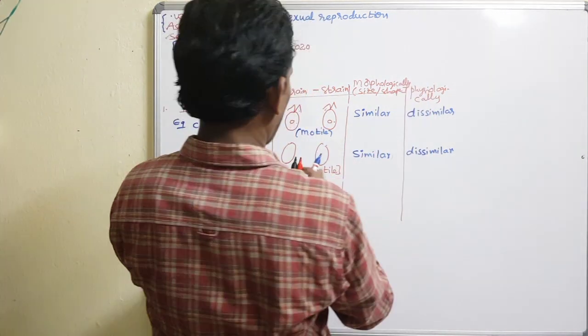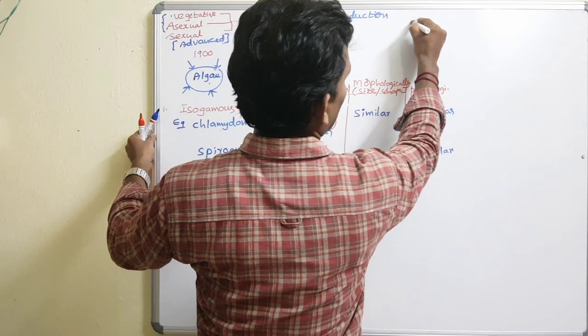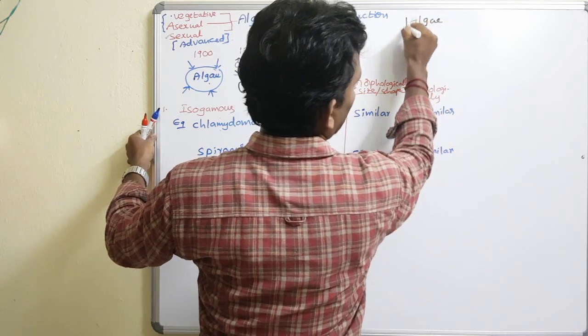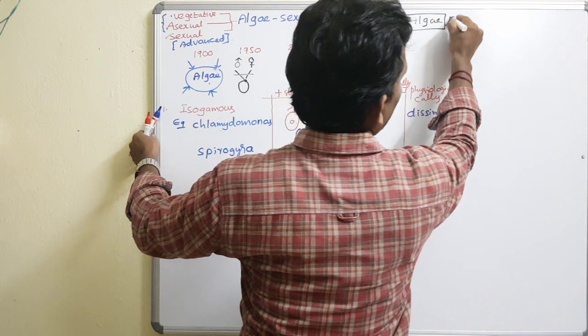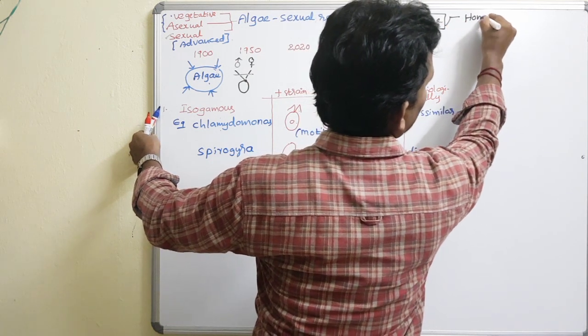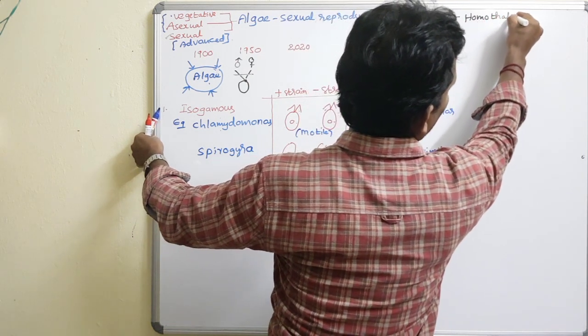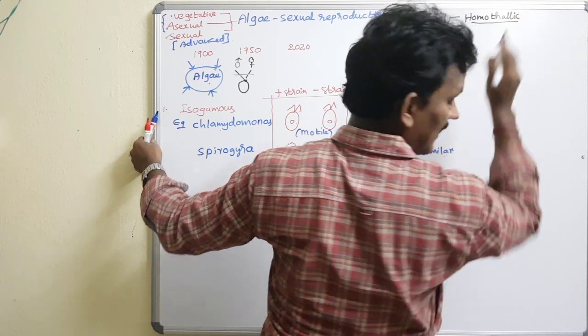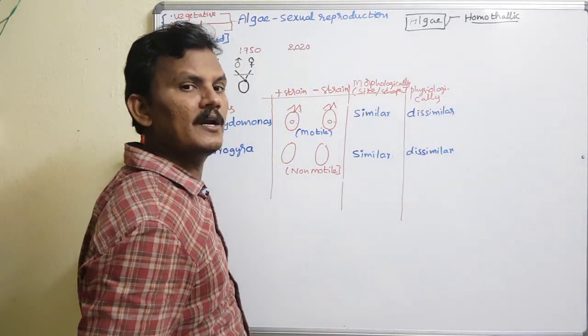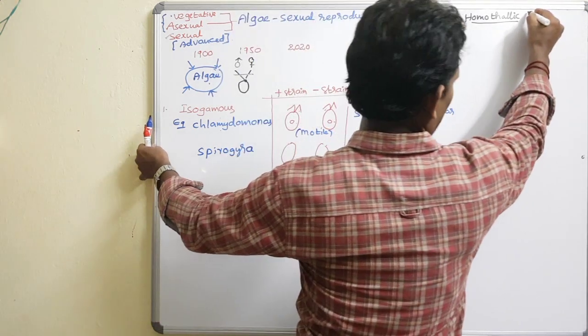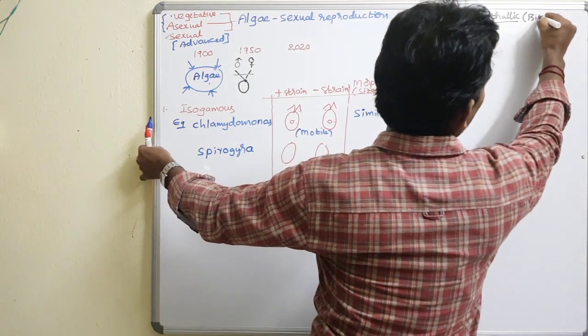When you study algae with regard to the reproductive units, the condition may be homothallic. Homothallic means the same thallus has both male and female reproductive units, so it is called a bisexual individual.